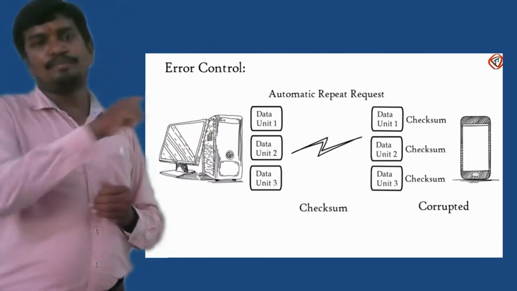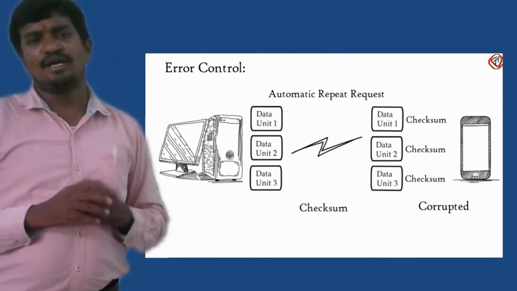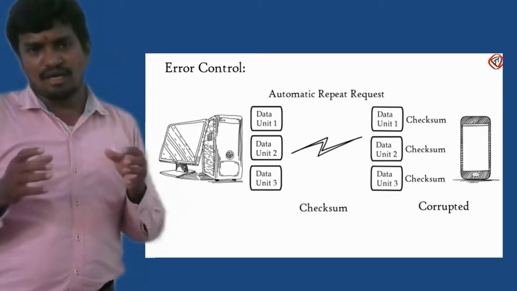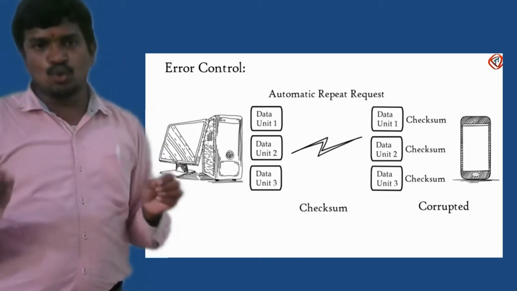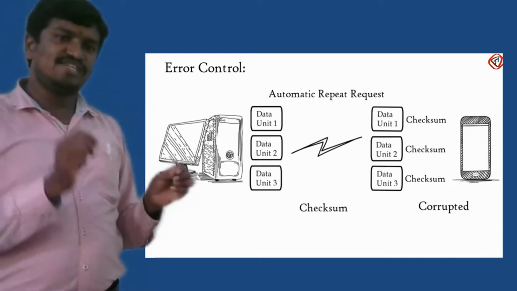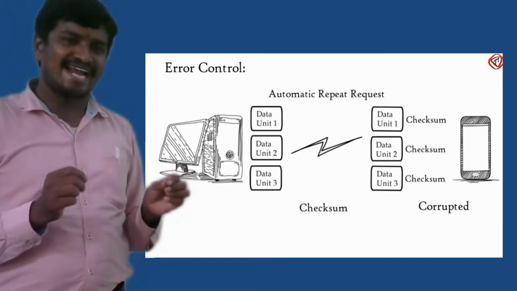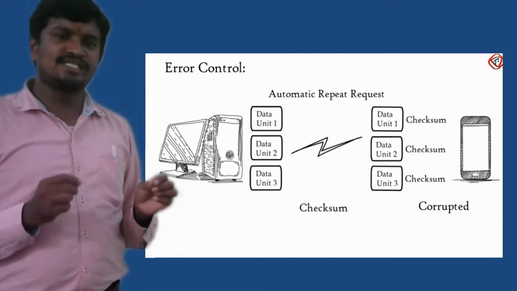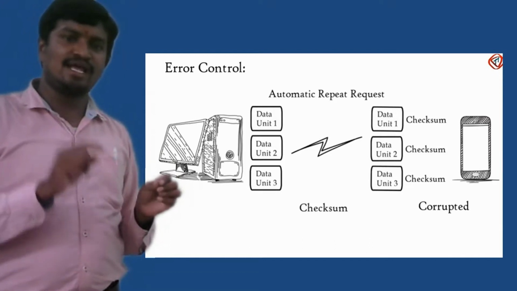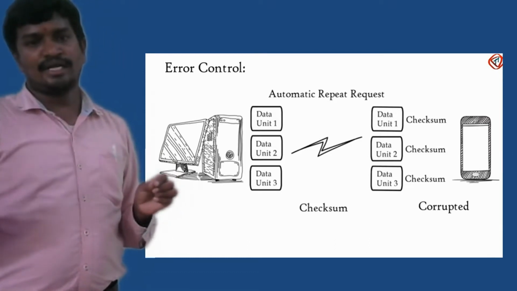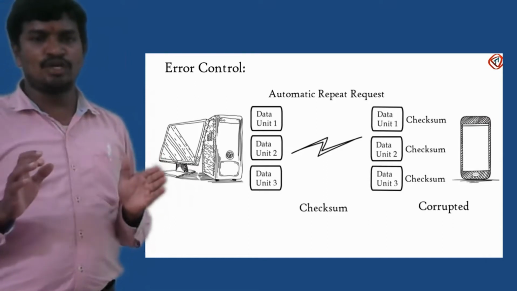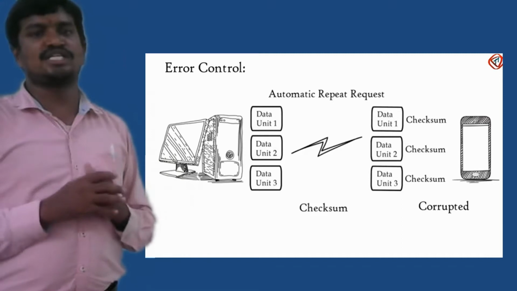And error control in the data link layer is different. Error control in the data link layer means, between two nodes, whether there is any physical disturbance or noise added, or data removed or data duplicated. Such things are controlled by the data link layer error control method. But error control of the transport layer makes use of process to process error control.